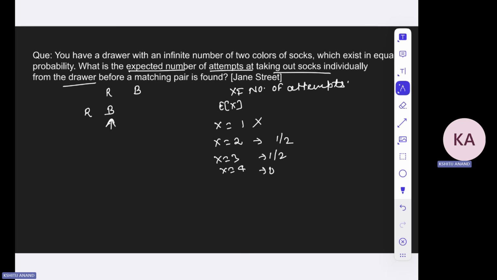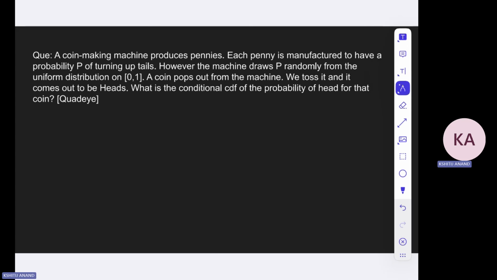If you get a R, that's okay, it is done and dusted there. But if you get a black, then it is for surety that you will get it in the third attempt, right? So the expected number of attempts that is required will be 2 with a probability of half and 3 with a probability of half. Okay, so the answer to this particular question is 2.5. Okay, so this is again an easy question.